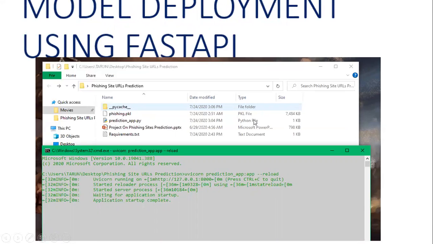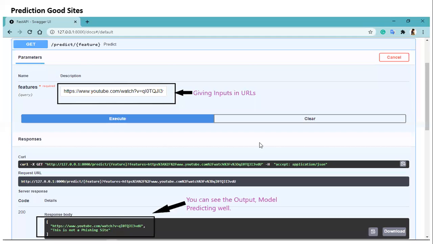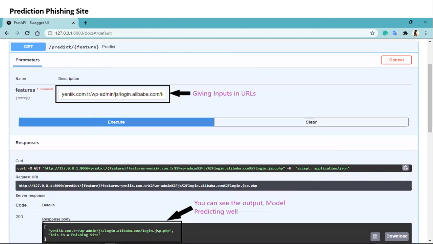After running this, when we give input like this YouTube link and execute it, it gives us this, this is not a phishing site, which we have already seen. We give input in URLs, and again give a bad URL, and it's predicting perfectly well.